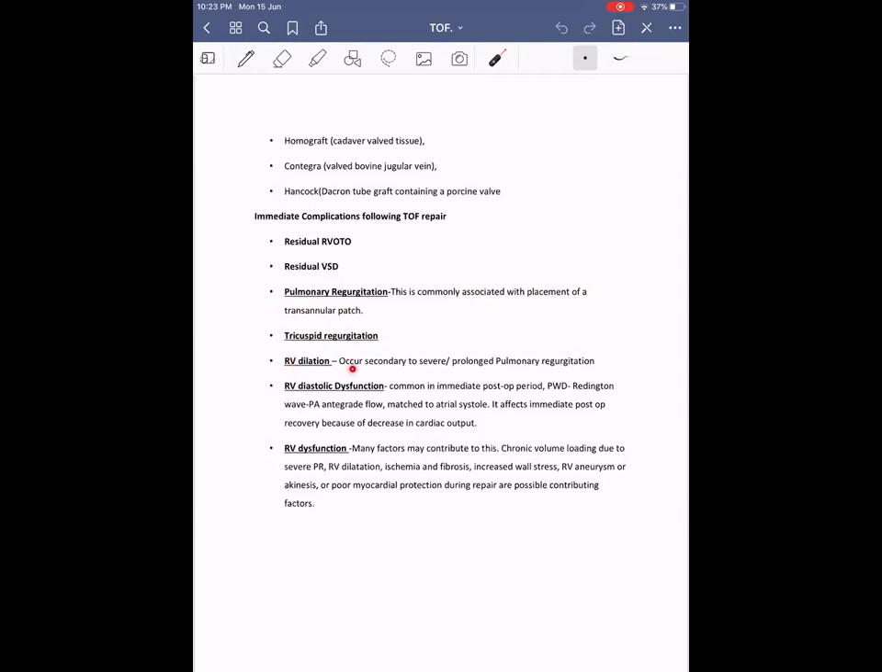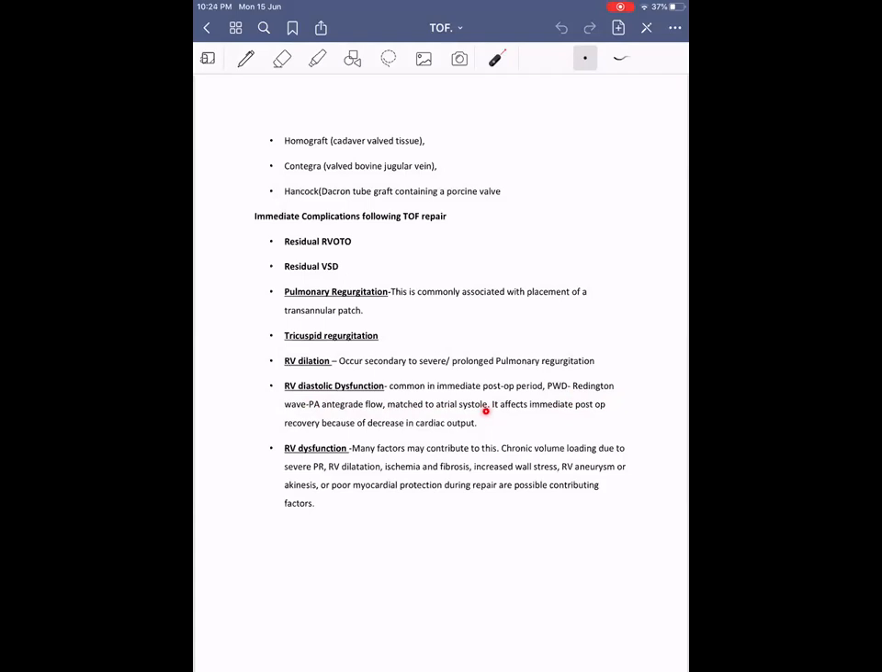RV dilatation occurs secondary to severe or prolonged pulmonary regurgitation. Then RV diastolic dysfunction is common in the immediate post-operative period. This is usually diagnosed by making use of pulse wave Doppler, which shows the Reddington wave. That is, when we put pulse wave Doppler across the right ventricular outflow tract or the pulmonary artery, we are going to get a pulmonary artery antegrade flow matched to the atrial systole.